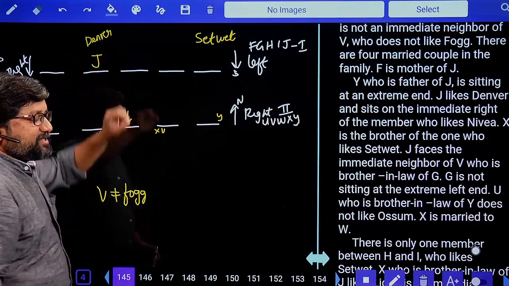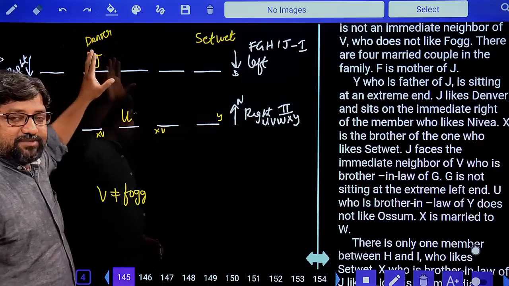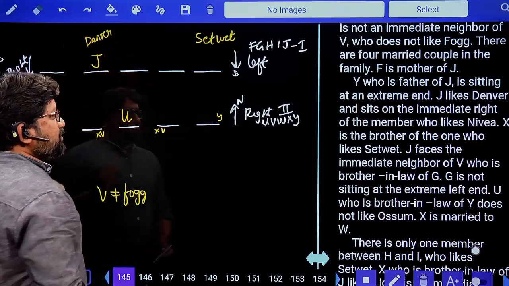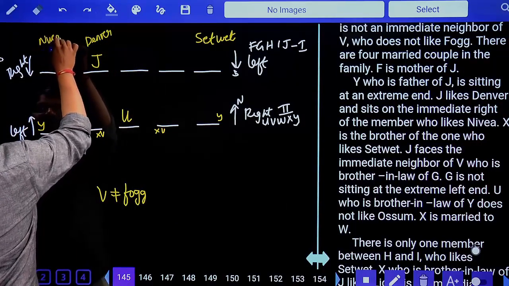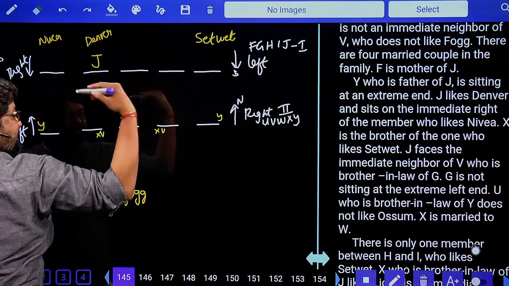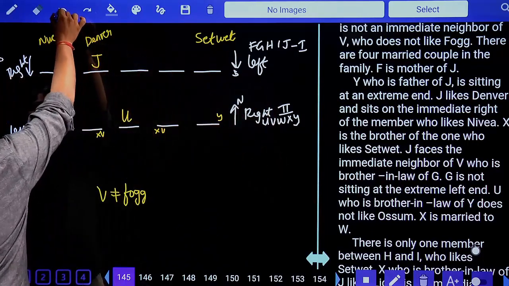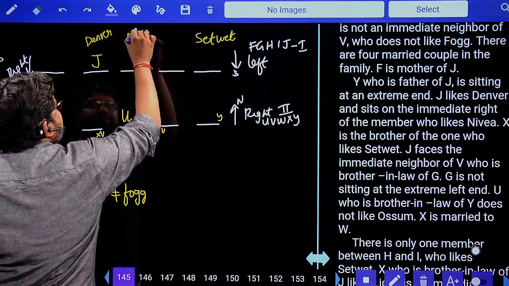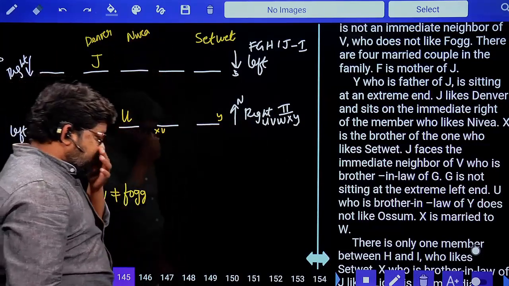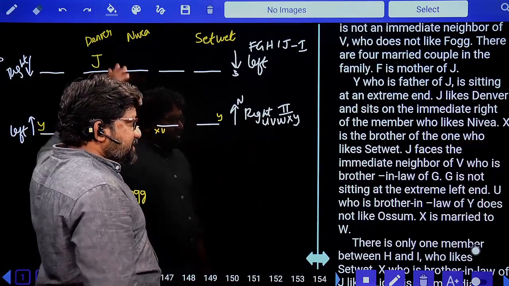J is facing south. So can I take Nivea here? If I take Nivea here, this side is right for us, but for those sitting facing south, this side will become left. So you should not take Nivea over there. We have to fix Nivea here, because J is to the immediate right of the one who likes Nivea.